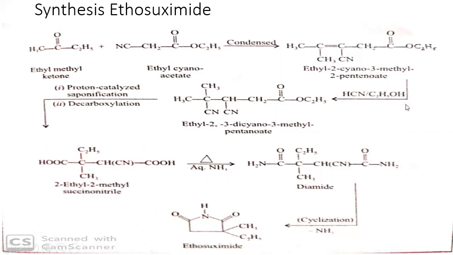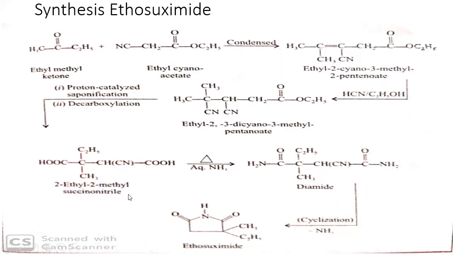In the next step, it is treated with hydrogen cyanide in the presence of ethanol as a solvent. So ethyl 2,3-dicyano 3-methyl pentanoate will be formed. This compound undergoes saponification and decarboxylation. When it undergoes saponification, the ester is converted into the carboxylic acid group. Then it undergoes decarboxylation, removal of carbon dioxide, and you get 2-ethyl 2-methyl succinonitrile.